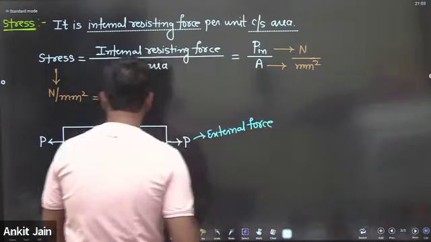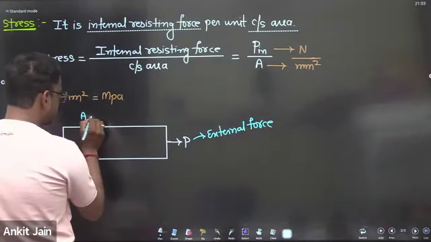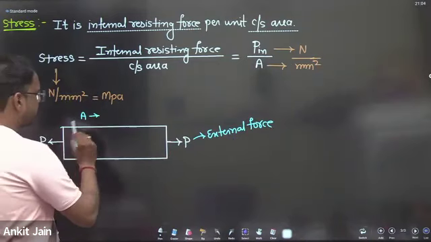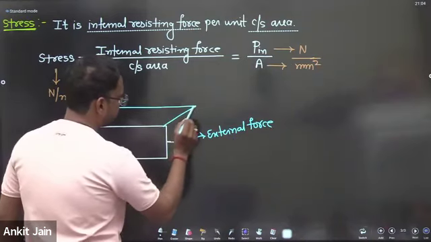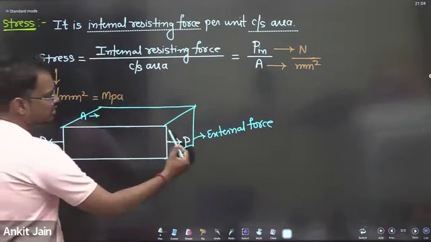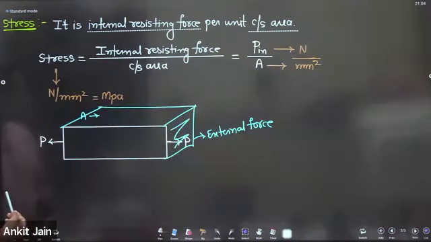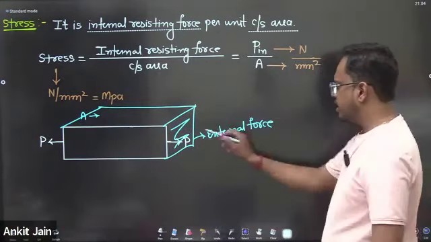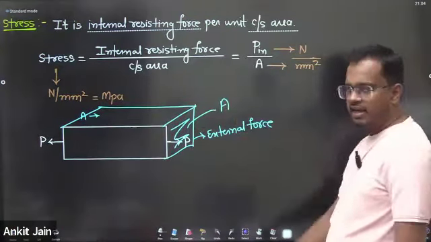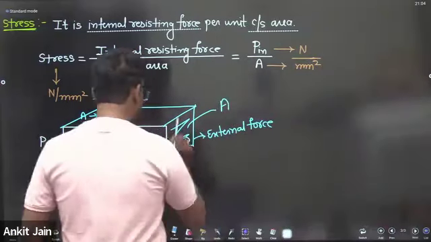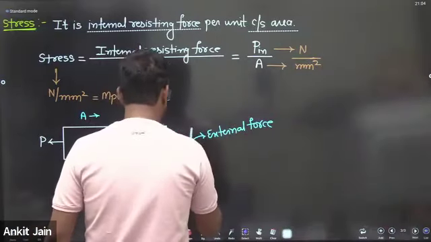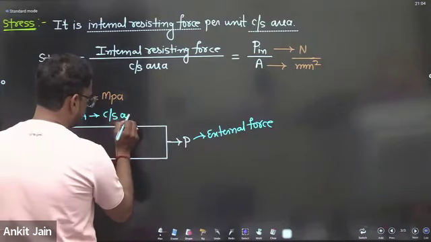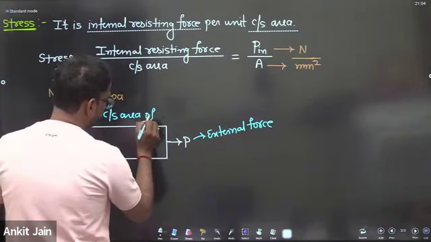Suppose A is the cross-sectional area of the bar. If I make a 3D bar, this is the cross-sectional area, and I consider it as A.